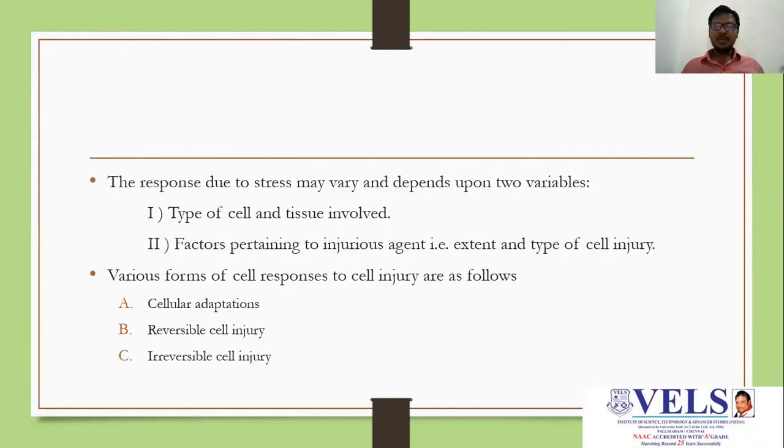The response to stress may vary and depends upon two variables: the type of cell and tissue involved in the cell injury, and factors pertaining to the injurious agent, that is, the extent and type of cell injury. There are various forms of cell responses to cell injury as follows: cellular adaptations, reversible cell injury, irreversible cell injury.